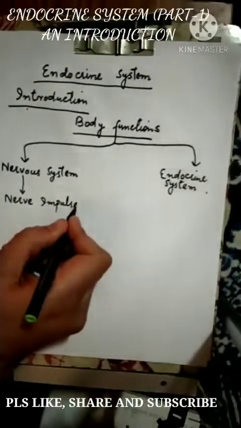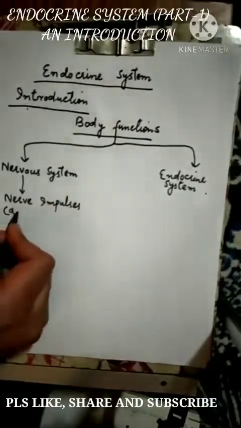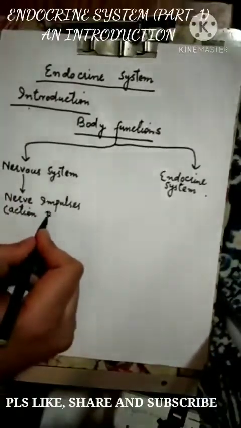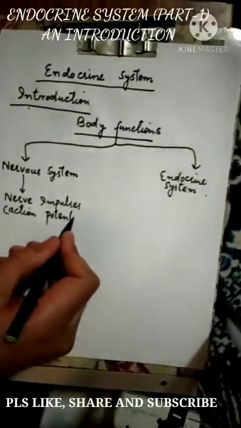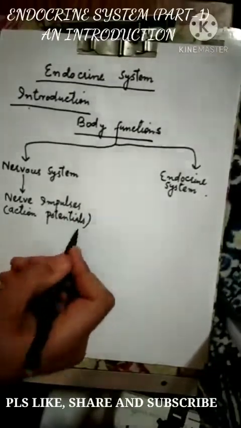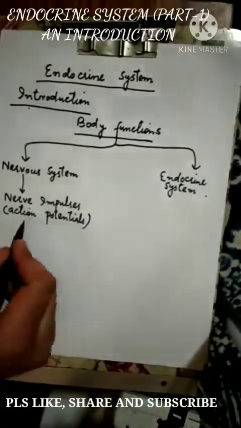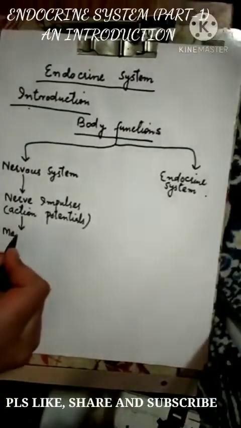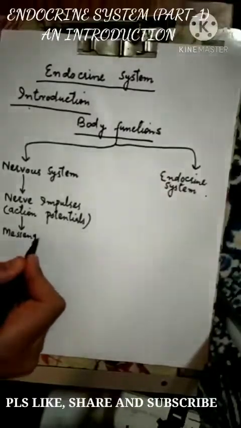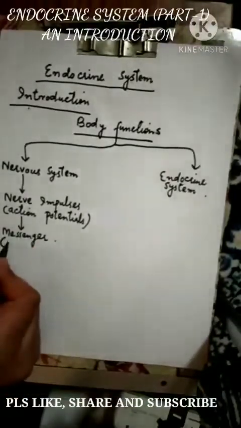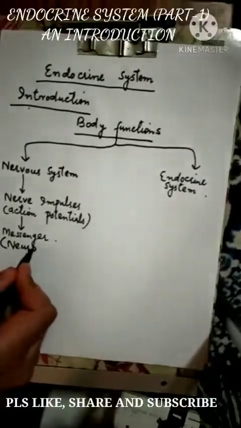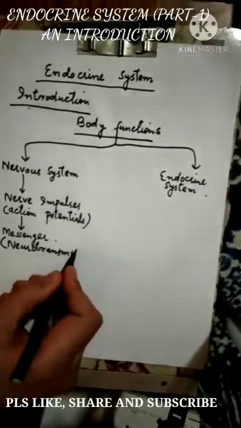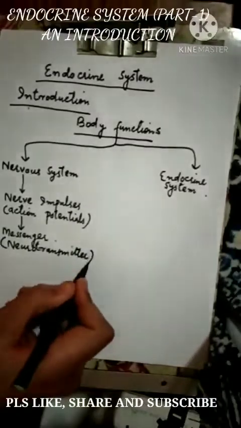And these nerve impulses, which are also called action potentials, trigger the release of a messenger, and that messenger is called a neurotransmitter. Fine.